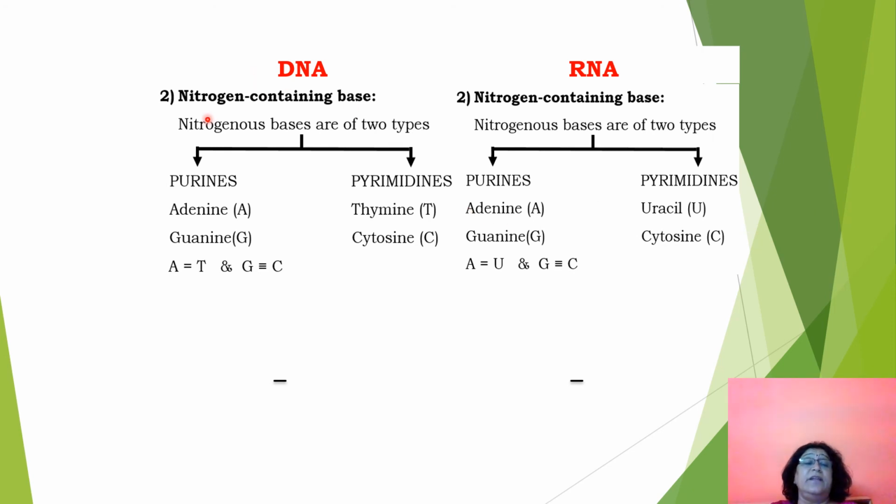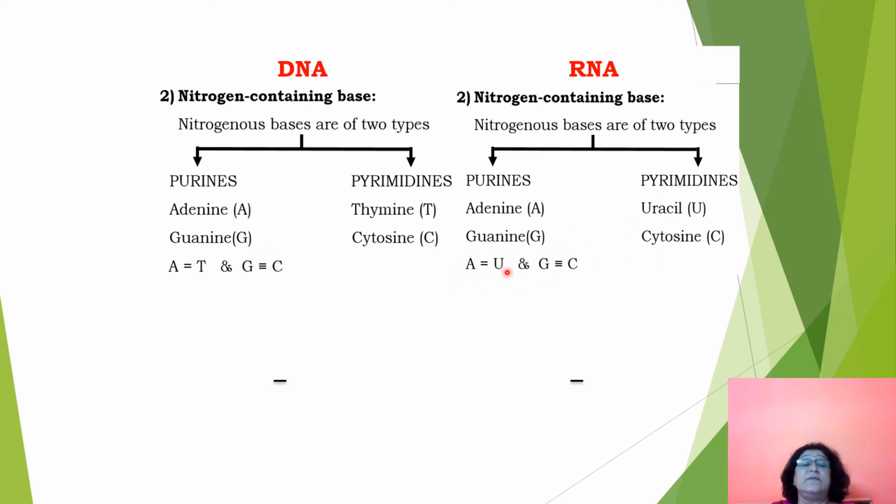Then the bases present in DNA are of two types, purines and pyrimidines. Purines are adenine and guanine, while pyrimidines are thymine and cytosine. So the four bases present are adenine, guanine, thymine and cytosine. While in RNA, the nitrogenous bases are also of two types, purines are adenine and guanine, and pyrimidines are uracil and cytosine. Here you see the type of bonds formed between A and T and G and C, and here A and U and G and C.